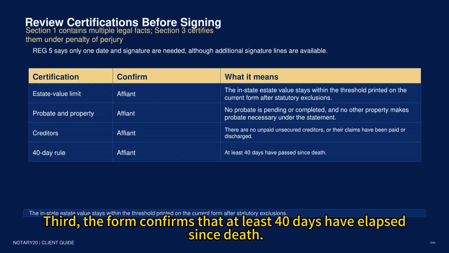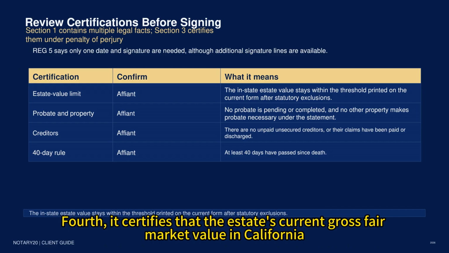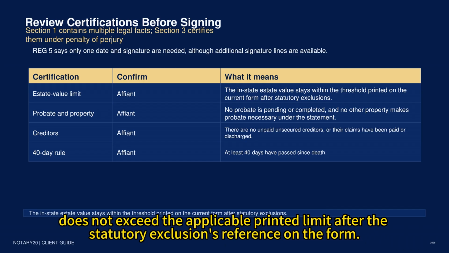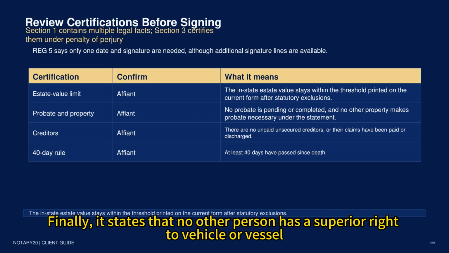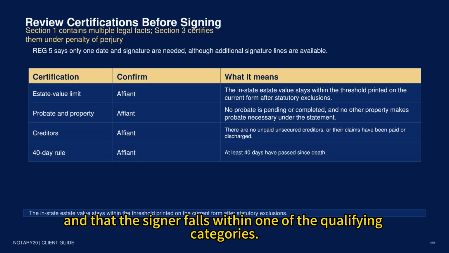Third, the form confirms that at least 40 days have elapsed since death. Fourth, it certifies that the estate's current gross fair market value in California does not exceed the applicable printed limit after the statutory exclusions referenced on the form. Finally, it states that no other person has a superior right to the vehicle or vessel, and that the signer falls within one of the qualifying categories.